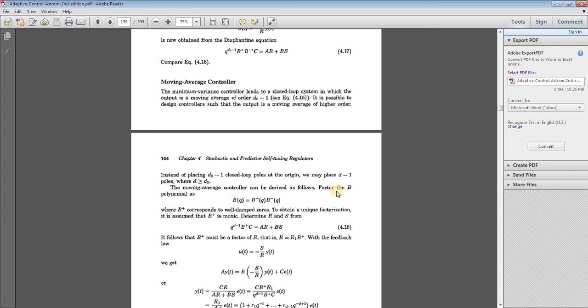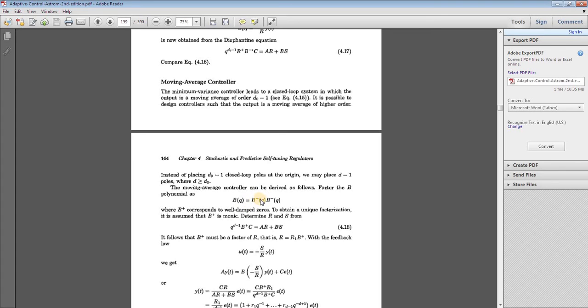Here we have to introduce a factorization of the B polynomial: B of q equals B plus of q times B minus of q. We have already seen this in the deterministic STR, where B plus corresponds to well damped zeros. To obtain a unique factorization, we can assume that B plus is monic, meaning its highest coefficient is 1.